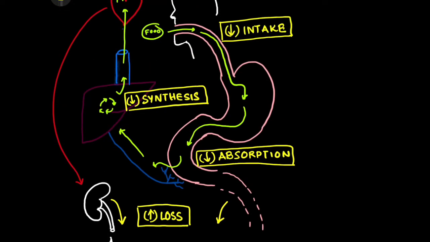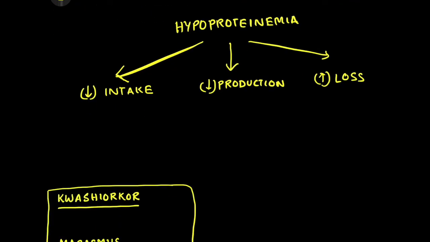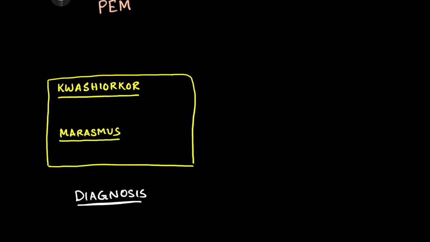Let us take this up in a bit more detail now. The causes of hypoproteinemia can be divided into 3 broad categories. One is decreased intake. Decreased intake will occur if you have low protein quantity in your diet, and that is usually seen with protein energy malnutrition conditions. Now there are 2 types of protein energy malnutrition conditions. One is known as kwashiorkor and the other is known as marasmus.